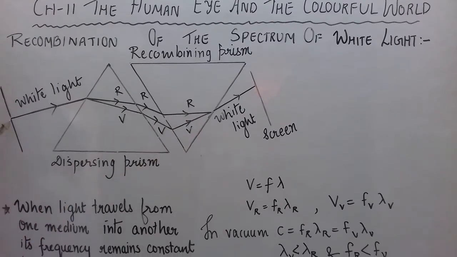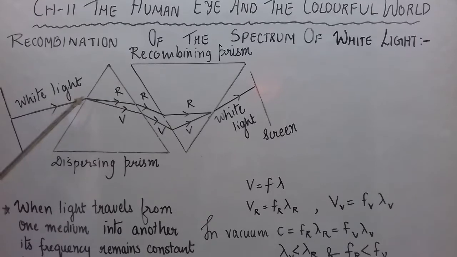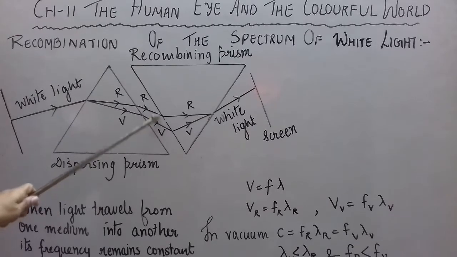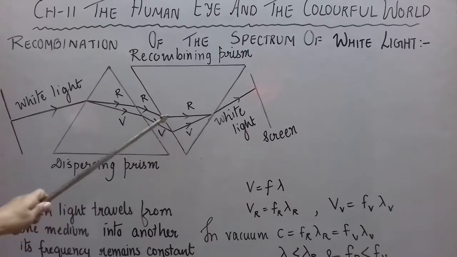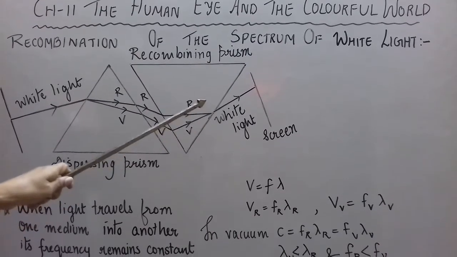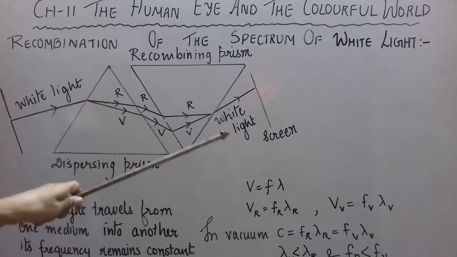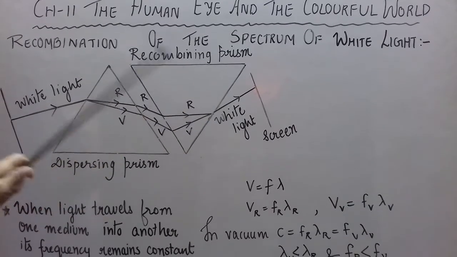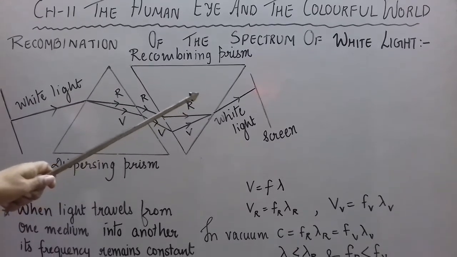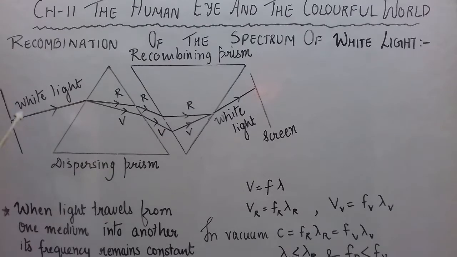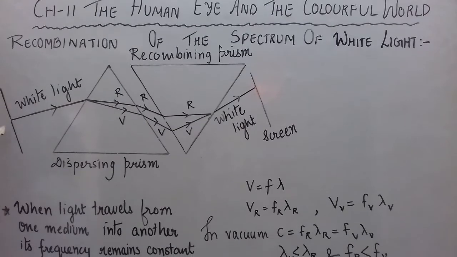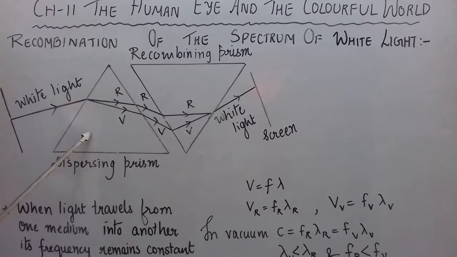It means this white light is split by the first prism into 7 colors, the spectrum, which is again incident on the second prism, and the colors recombine to get the white light. And on the screen, instead of getting the spectrum, if we have a point source of light, then again a bright point image is formed there. So this activity proves that white light contains 7 colors. The colors are not created by the prism.